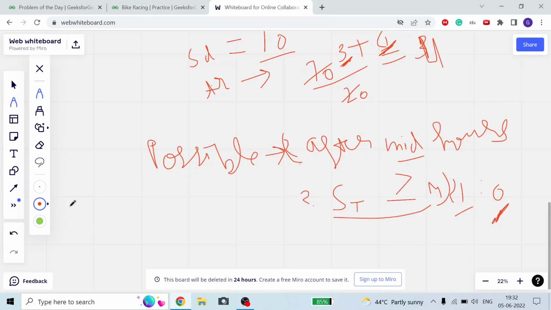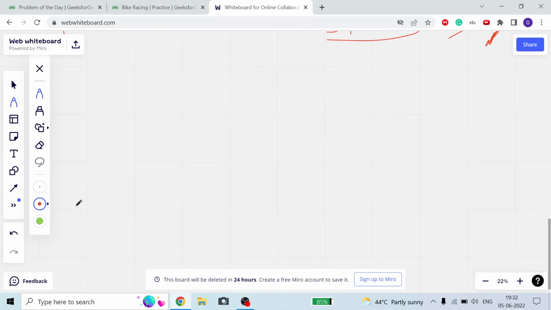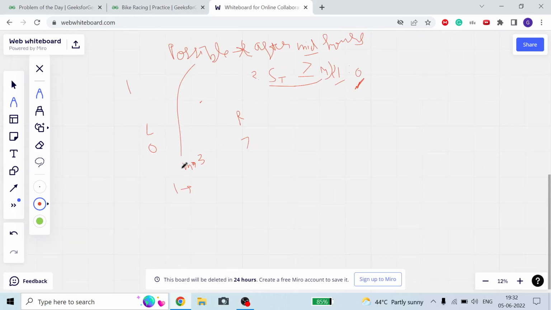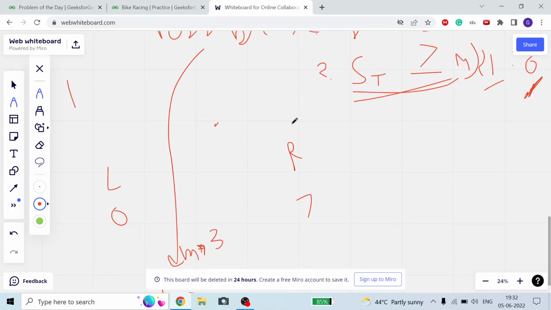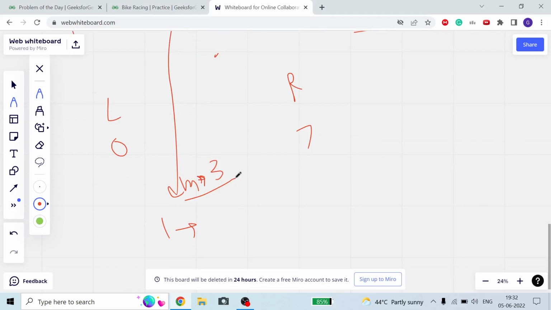Suppose L is 0 and R is 7, then my mid is (7 plus 0) divided by 2, which is 3. This is my mid. Now suppose for mid equal to 3 the function returns 1. It means I can make my speed of track greater than or equal to m by using mid equal to 3 hours.